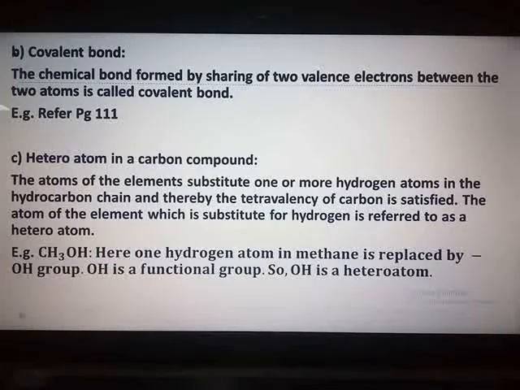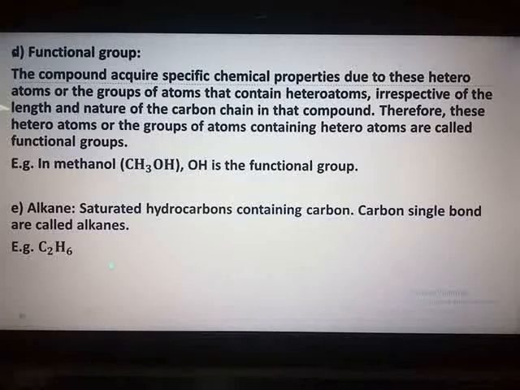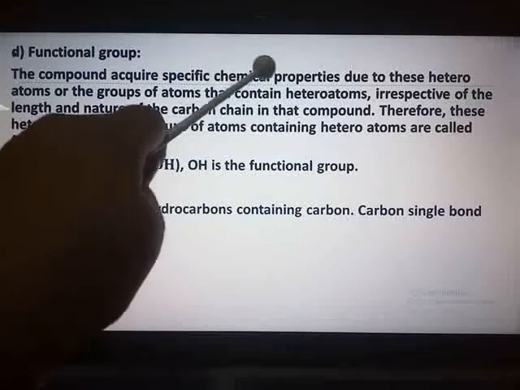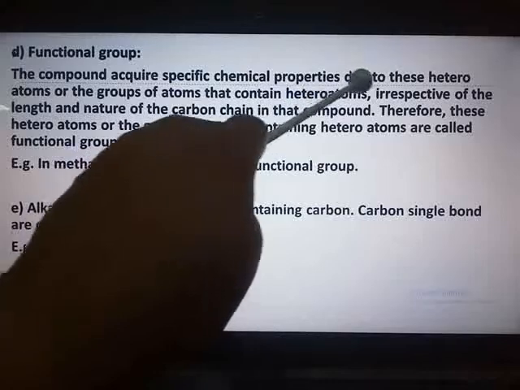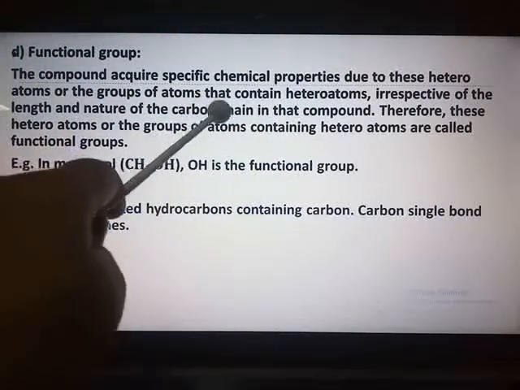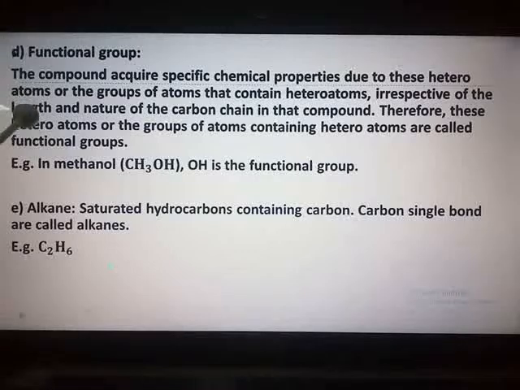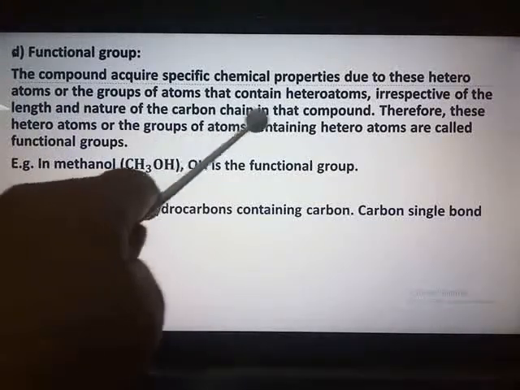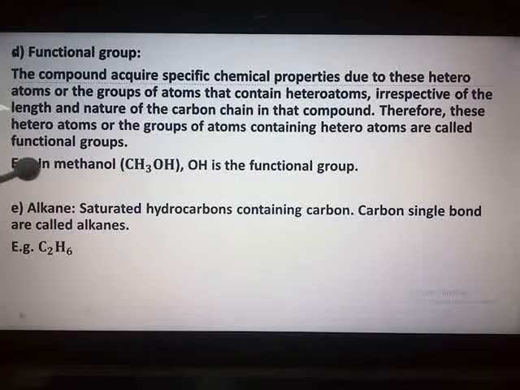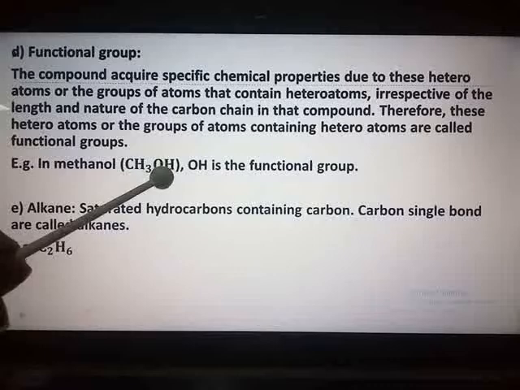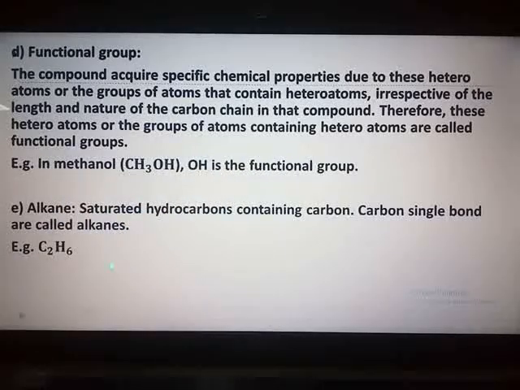The next definition you also have on the same page, functional group, question number 4D, same page 117, last paragraph, first line. The compound acquires specific chemical properties due to the heteroatoms or the group of atoms that contain heteroatoms, irrespective of the length and nature of the carbon chain in that compound. Therefore, these heteroatoms or the group of atoms containing heteroatoms are called functional groups. Same example I have taken in methanol, that is CH3OH. OH is the functional group.